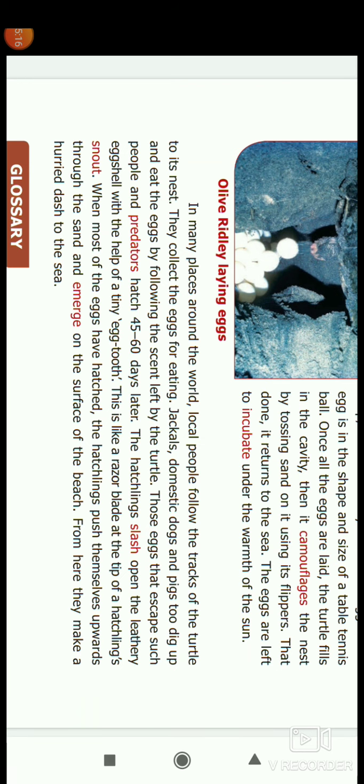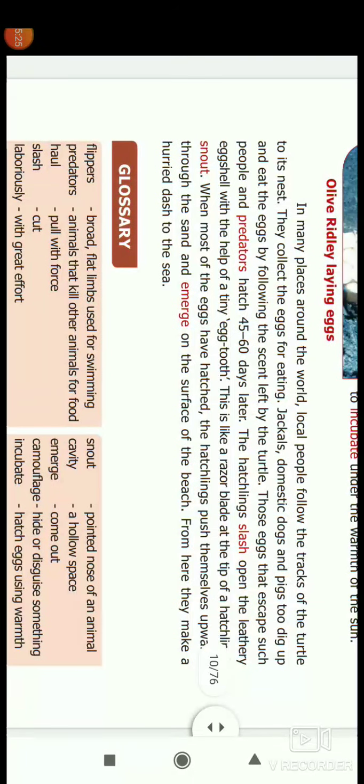After that, the hatchlings break out with the tiny egg tooth, like a razor blade, and they come out to the sea.